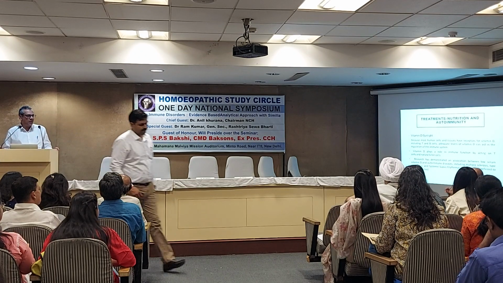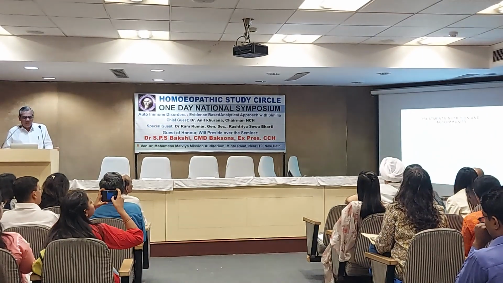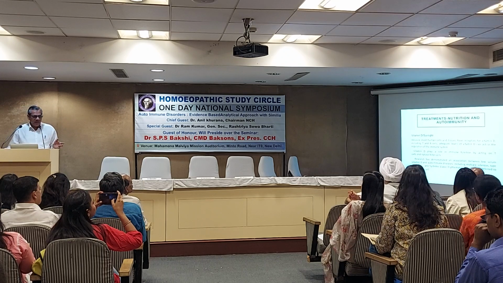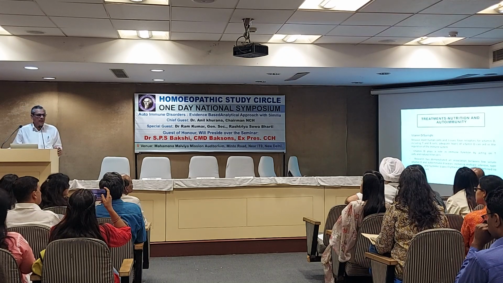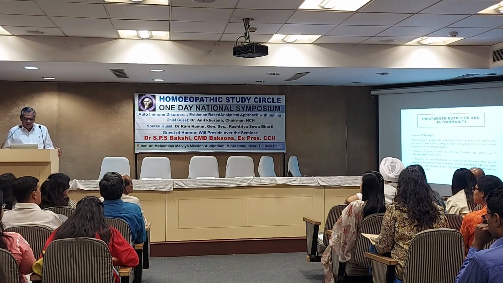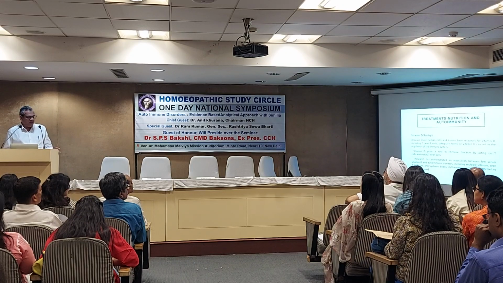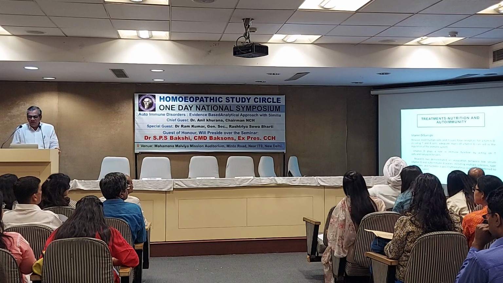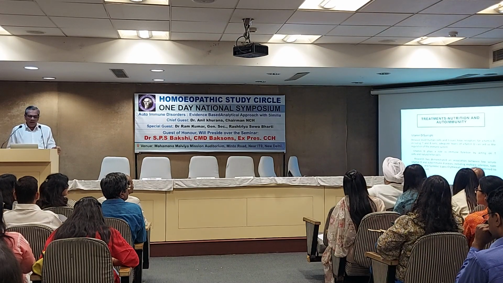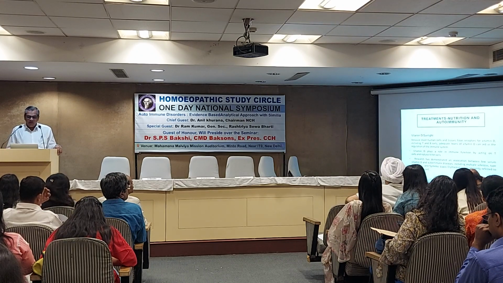Then the treatment options. What are the other treatment options other than the immunosuppressive or anti-inflammatory drugs? They suggest one is vitamin D supplement, because vitamin D receptors are on almost all cells, including B cells, beta cells, and T lymphocytes. If you give vitamin D supplement, that reduces the severity of the autoimmune disease. Research shows vitamin D plays a role in immune function by acting on T cells and natural killer cells. If you give the proper amount of vitamin D, that reduces the severity of the autoimmune disease.